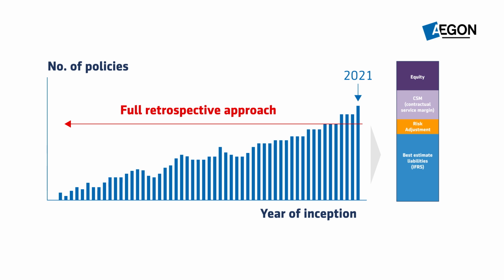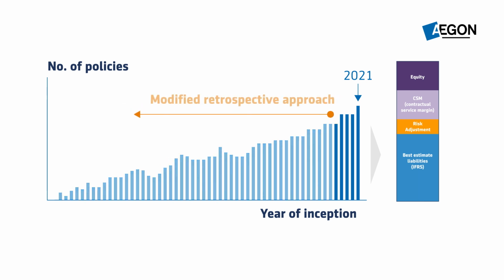If the full retrospective approach is not possible, the second approach is the modified retrospective approach. This allows for some simplification and does not require all relevant historic data. Aegon has applied this method largely for certain younger individual solutions products in the US.